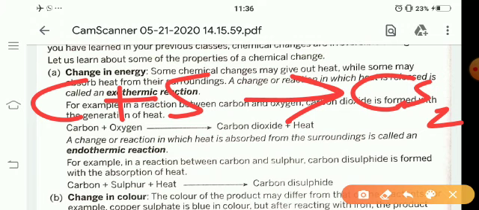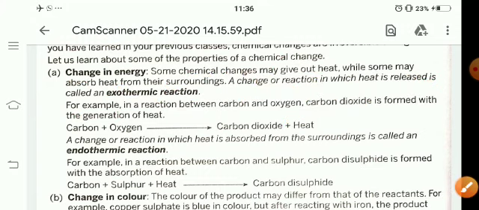But in this reaction heat is absorbed, then this is known as endothermic reaction. Okay, a change or reaction in which heat is absorbed from the surroundings is called an endothermic reaction, but a change or reaction in which heat is released is called an exothermic reaction.